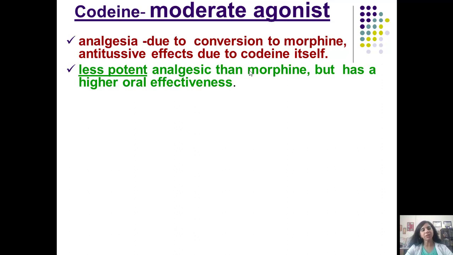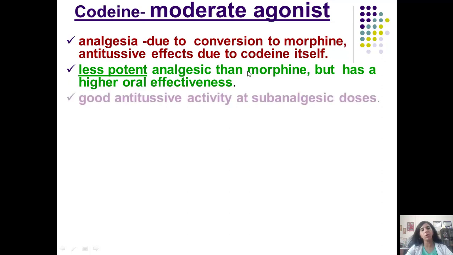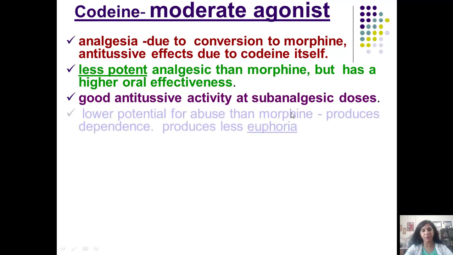It is less potent analgesic than morphine because of its moderate agonistic action, but it has a very high oral effectiveness. That is why it is given only orally, has a good bioavailability. It has a good antitussive activity at sub-analgesic doses that I have already talked about.